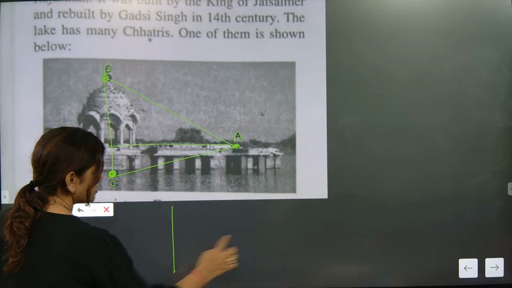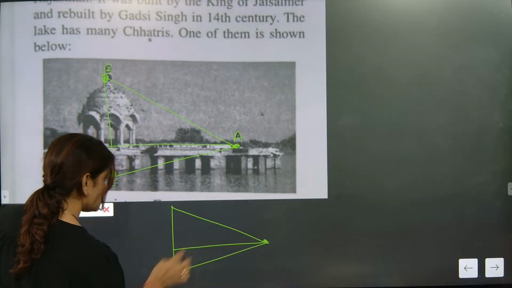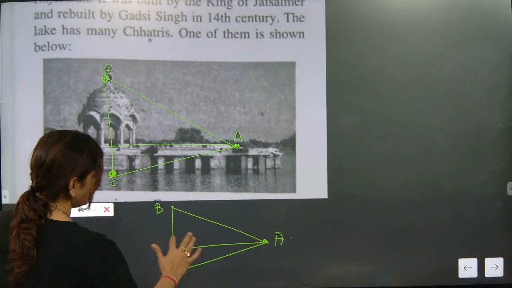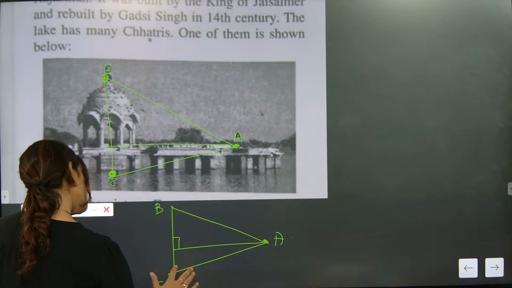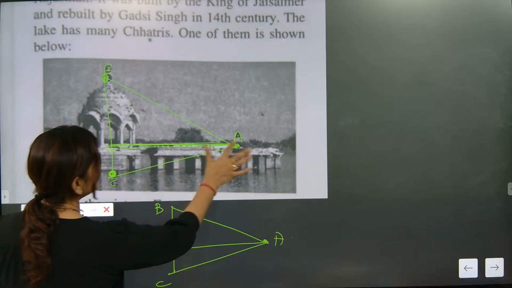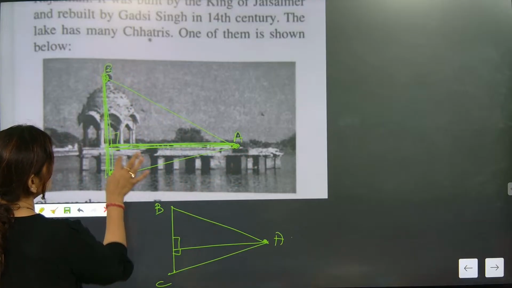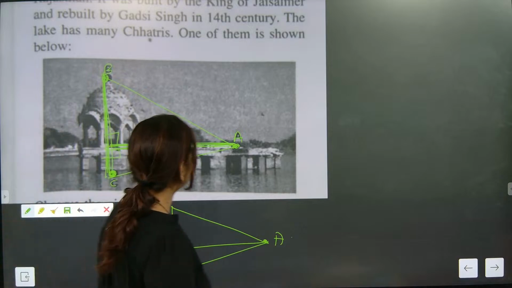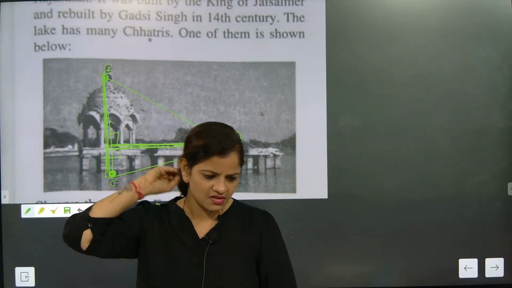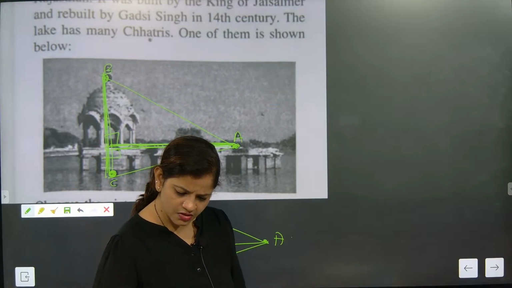Actually, it is coming like this. This is A given, this is B given, and this is C. So the road will become the baseline. This is perpendicular, this is perpendicular, and this is perpendicular. I hope you have understood this one. Till here, is it okay or not?